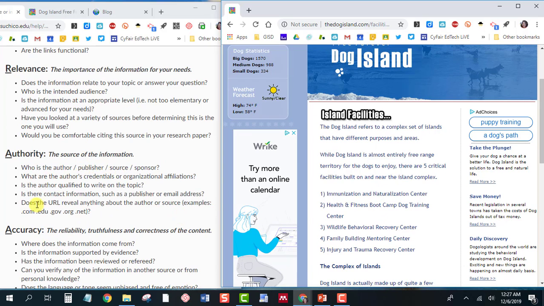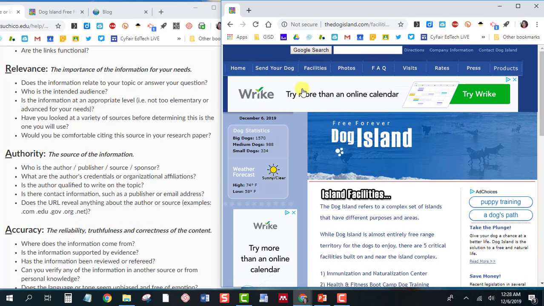Authority asks me who the publisher or author is, and things like, are they qualified to write on the topic, and does the website URL end in a certain domain, like com, edu, gov, org, or net. Edu and gov are generally more reliable. Com, org, and net usually have to be looked at more closely. Well, this happens to say dogisland.com at the top, so that's a little clue that I need to watch out.